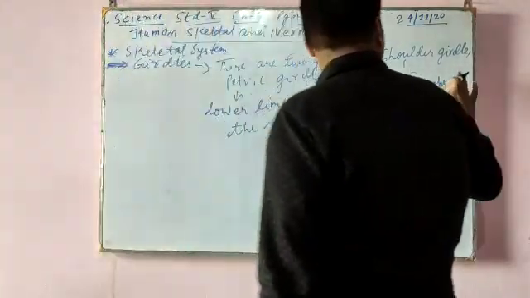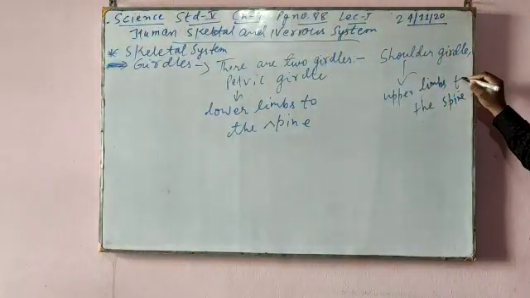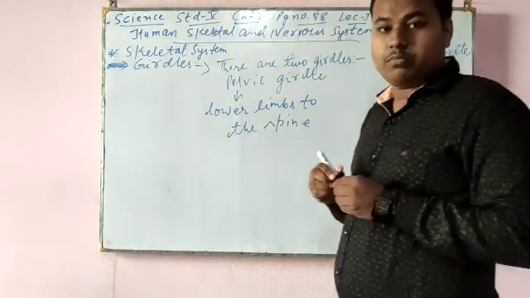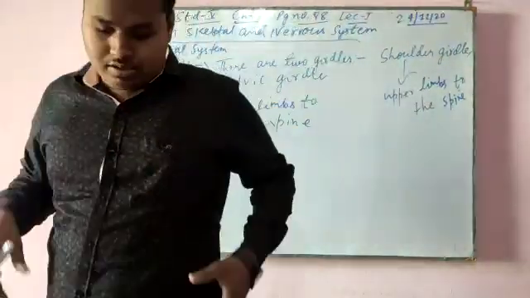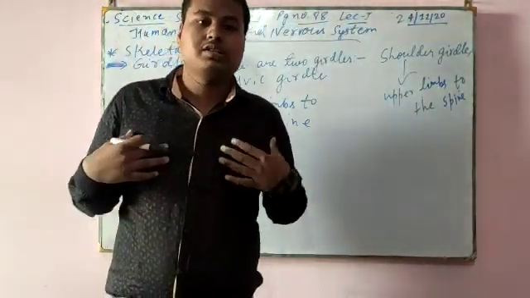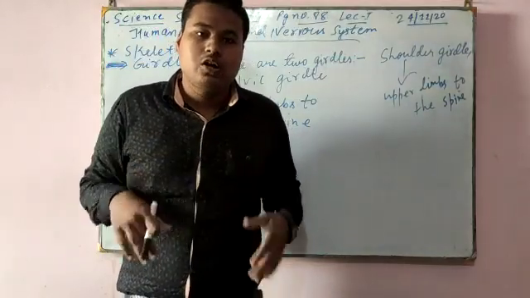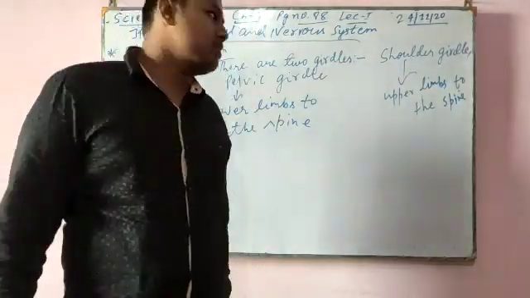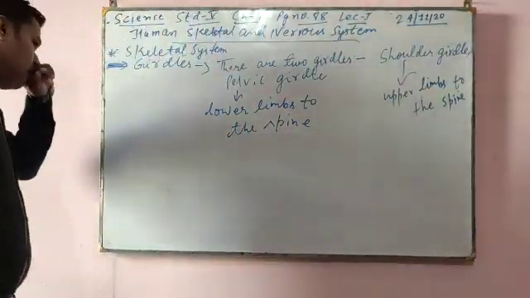I have already explained what upper limbs are: upper limbs are attached with arms, lower limbs are attached with legs. So we are in the girdles topic.